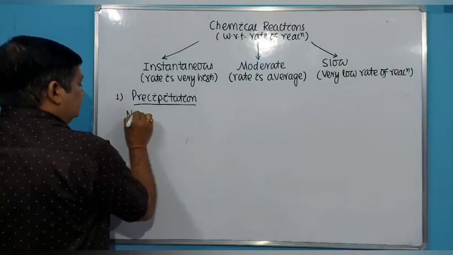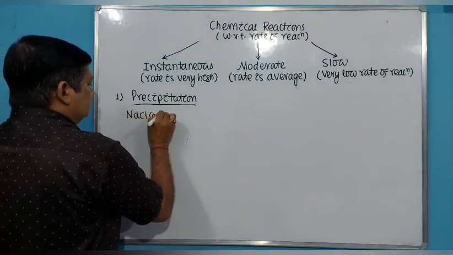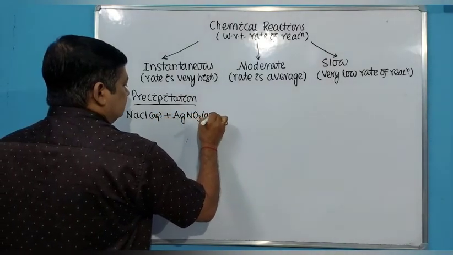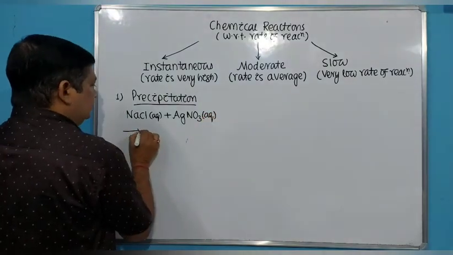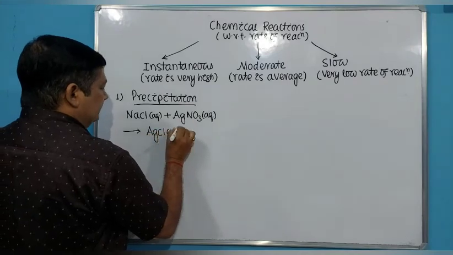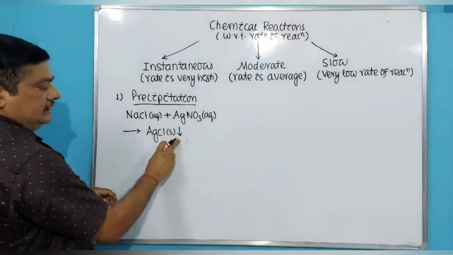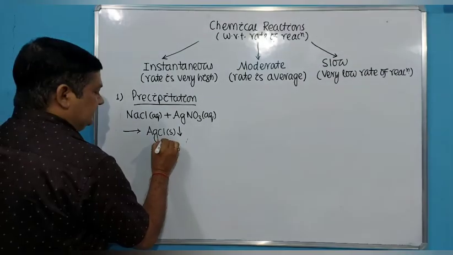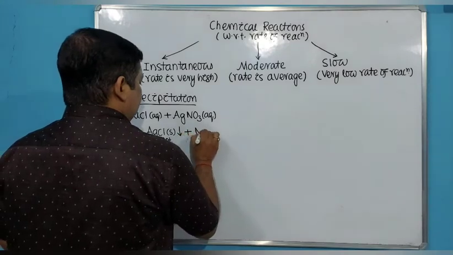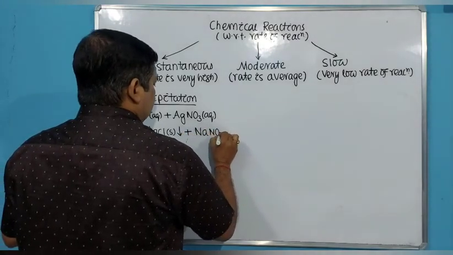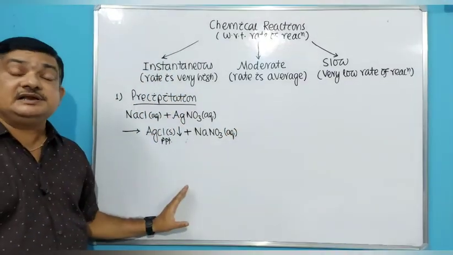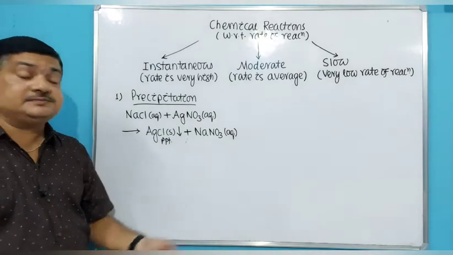Example: sodium chloride aqueous plus HgNO3 aqueous gives you HgCl, a precipitate which is a solid, HgCl solid. Where the downward arrow is there, that means it is a precipitate, plus NaNO3 aqueous. So remember, all precipitation reactions come under the heading of instantaneous or very fast reaction. Their rate is very high.